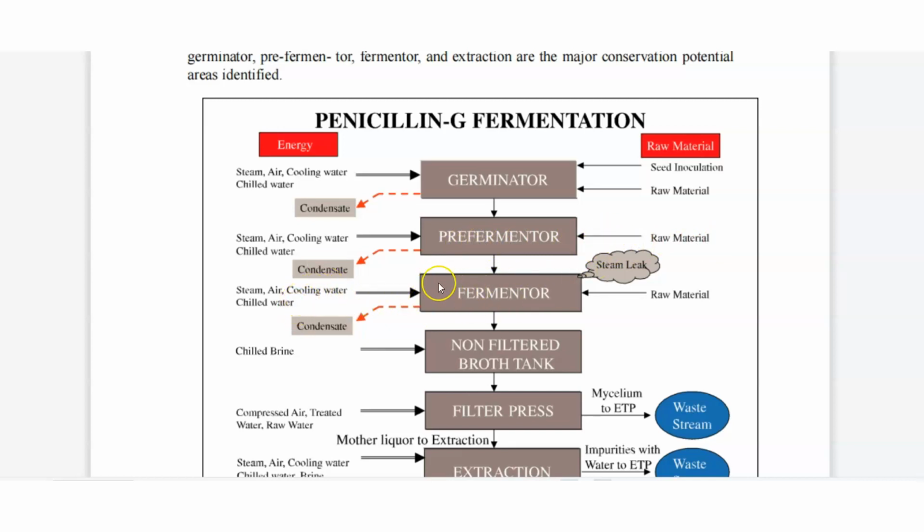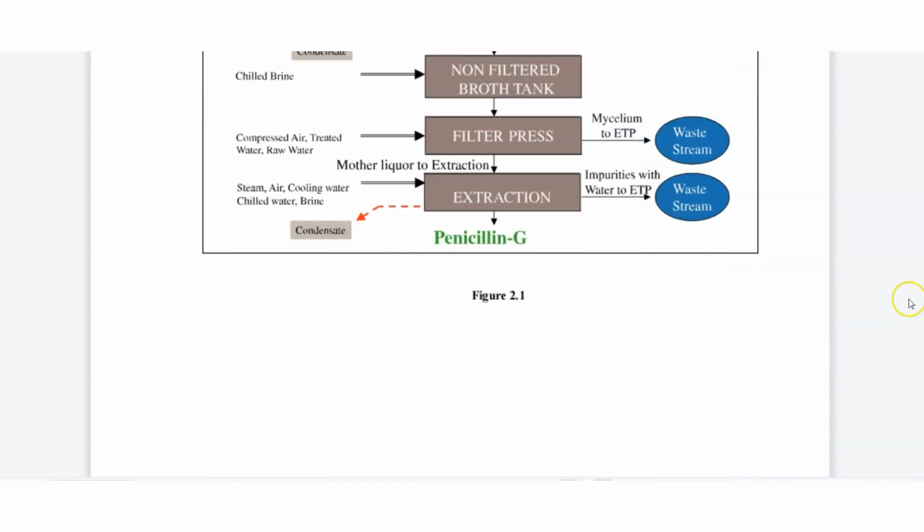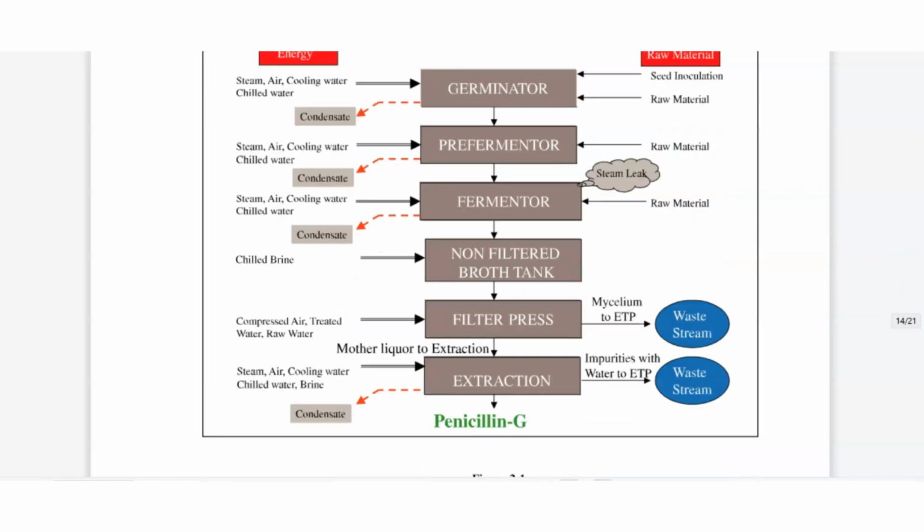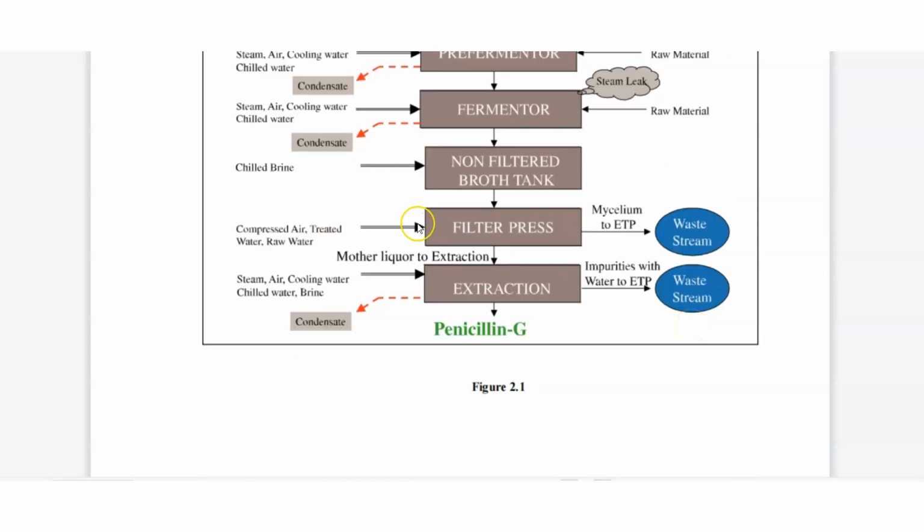The third point is the fermentator. In this stage also we are giving all the raw material. Here steam may be there. Then chilling, and here non-filtered bottling will be there. Non-filtered, then filter press, it will go to the press and then extraction. Here also this will be there, and micron to ETP.